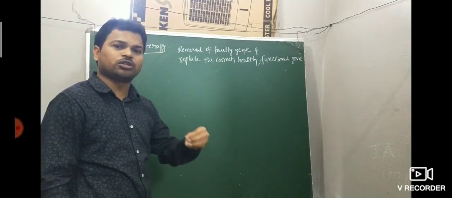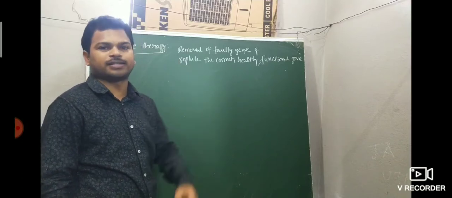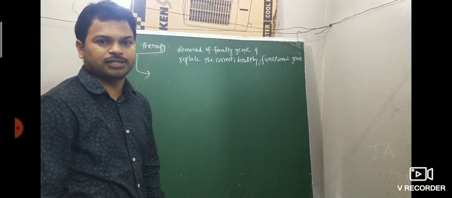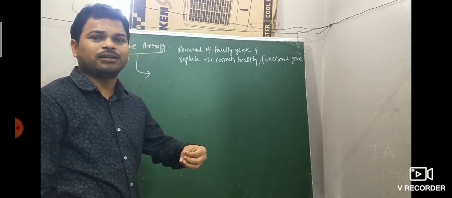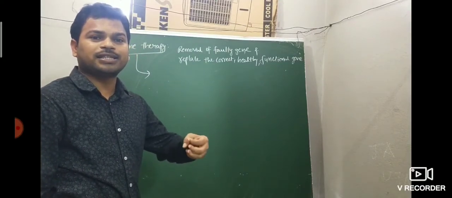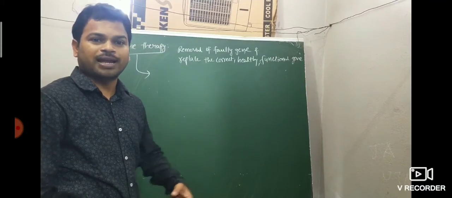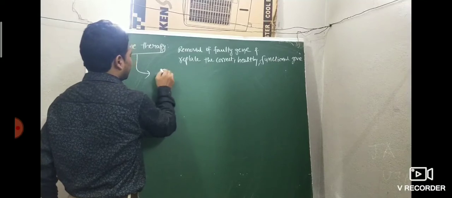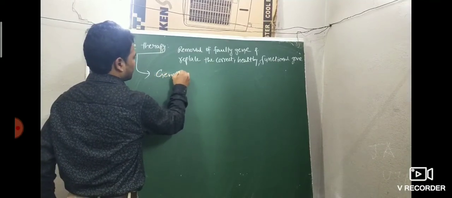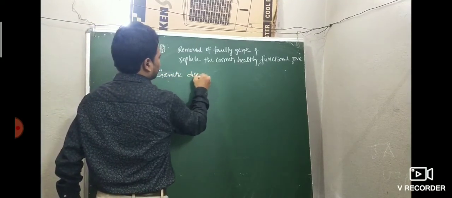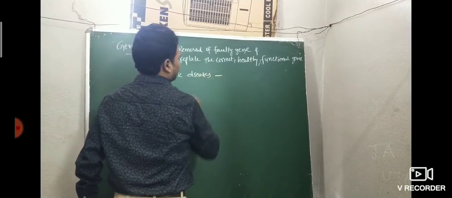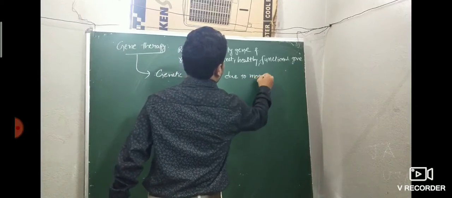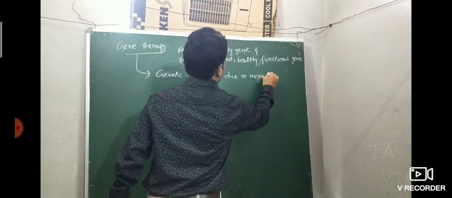Gene therapy is used to correct genetic diseases, and there are many genetic diseases. Genetic diseases are disorders that arise due to the monogenetic effect.